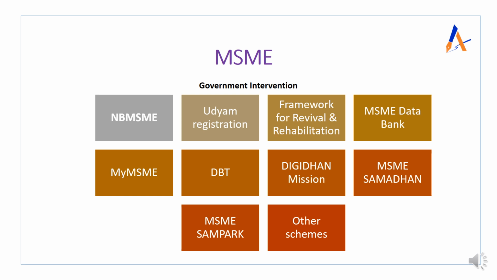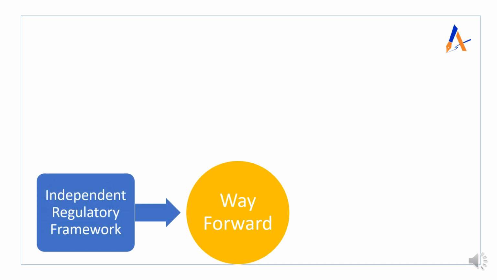So what do we need? इसके बाद भी problem रह रही है, तो उस problem को solve करने के लिए there has to be a way forward, right? So what is that way forward? That we will discuss now. Now we will discuss about the way forward. So the way forward shall start from the first point, which is the need for independent regulatory framework.